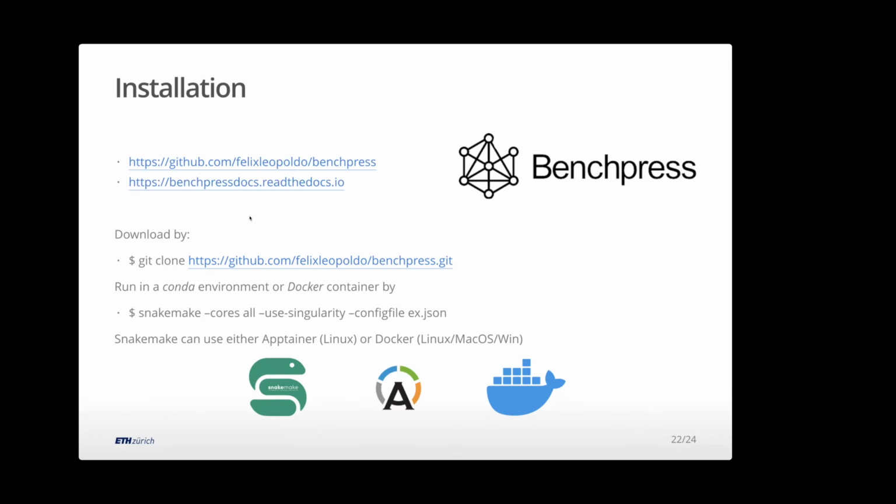The basic steps are, you go to GitHub, you clone, you download the Git repository, and then you have two main choices. Either you run it in a Conda environment, so you use something like Anaconda on Linux, or you go for a Docker container, which works on Linux, Mac, and Windows. And inside there, you just do your snakemake call, and you run the JSON file you've defined for your experiment, for your benchmarking.